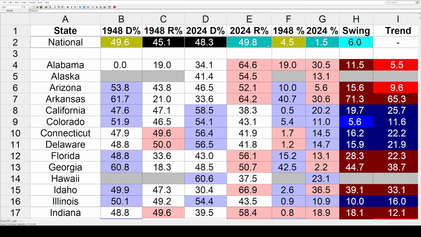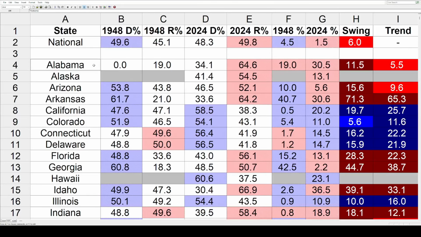Now, the 4 states that Strom Thurmond won in the South make it a little bit tricky. I'm not going to use Thurmond's data because he was not the national Democrat. So, for example, the first state of Alabama, Truman is going to have to get a 0. I did the same thing last week. It's not satisfying. There's no great way to do it.